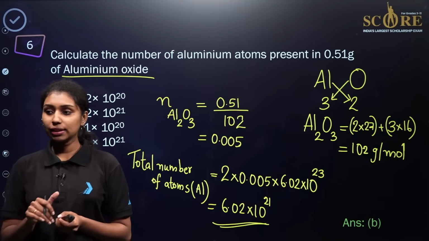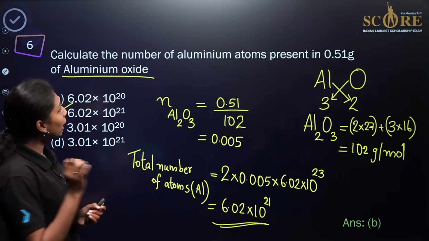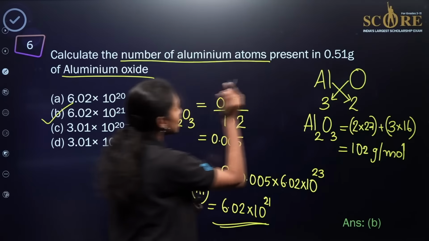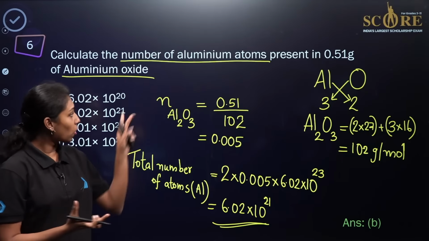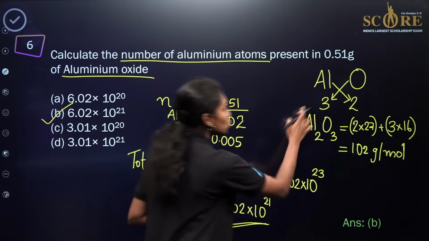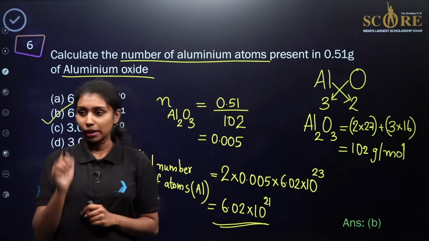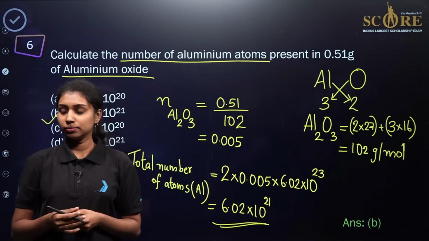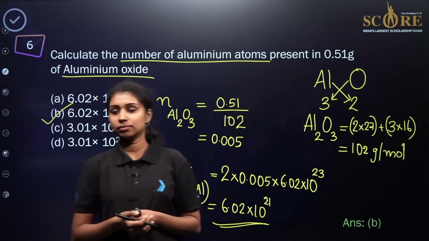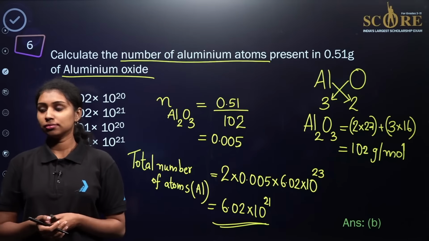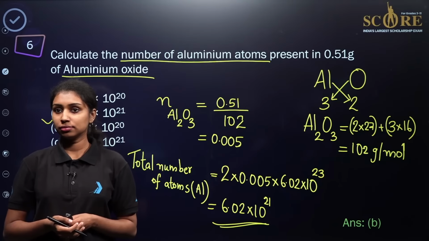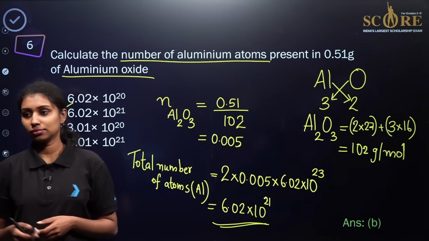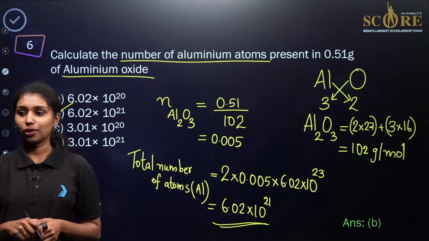Okay, why multiply with the 2? So what is our question? We need to identify the number of aluminum atoms. As we already know, aluminum oxide, Al2O3, contains 2 aluminum atoms. That's why we are multiplying with 2 over here. Is that clear? Okay, I hope you understand.